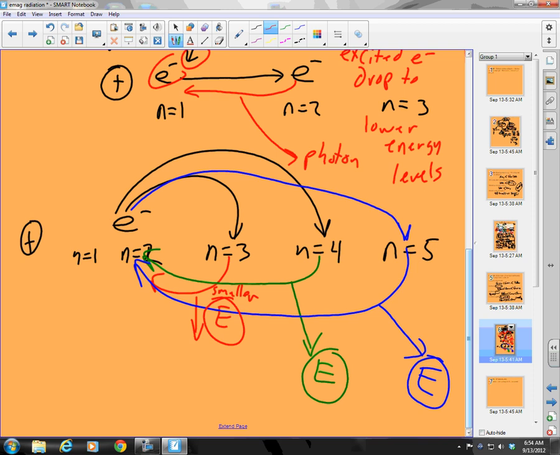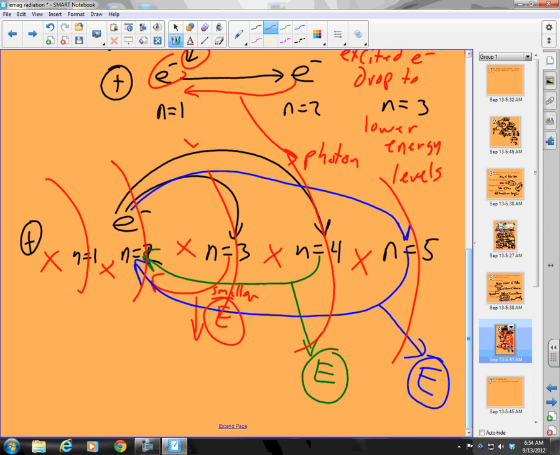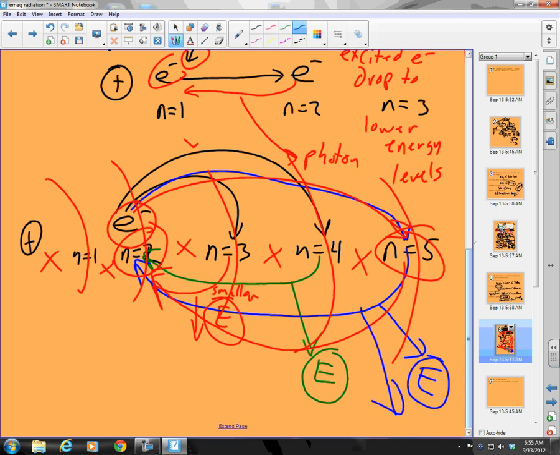And what do we mean jump? Well, Bohr is the guy who came up with this whole thing. He looked at that electromagnetic spectrum and said, we have things called orbits, and that electrons can only exist in these orbits, that they cannot exist in between the orbits. And so an electron has to be in a certain orbit. To go from n equals 2 to n equals 5, it must absorb energy, a quantum of energy. And then when it drops back, what must happen? It must emit a quantum of energy in the form of a photon.